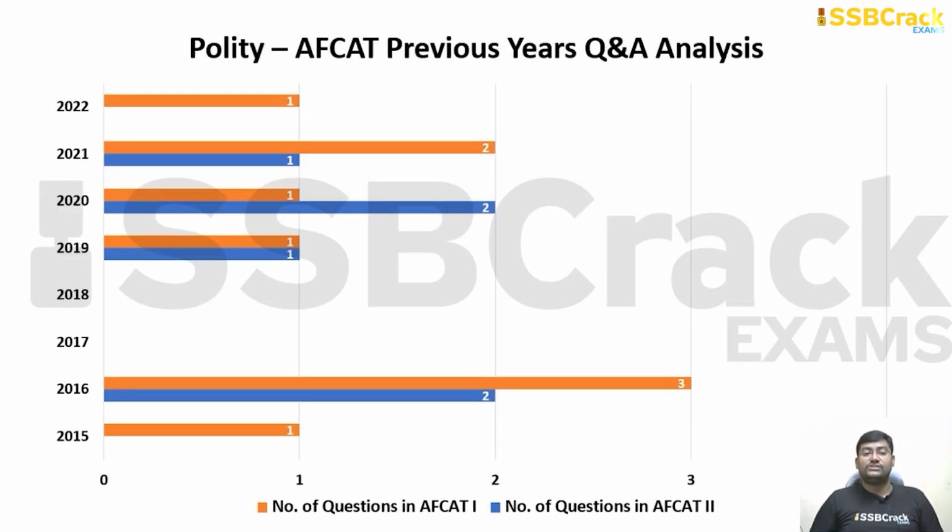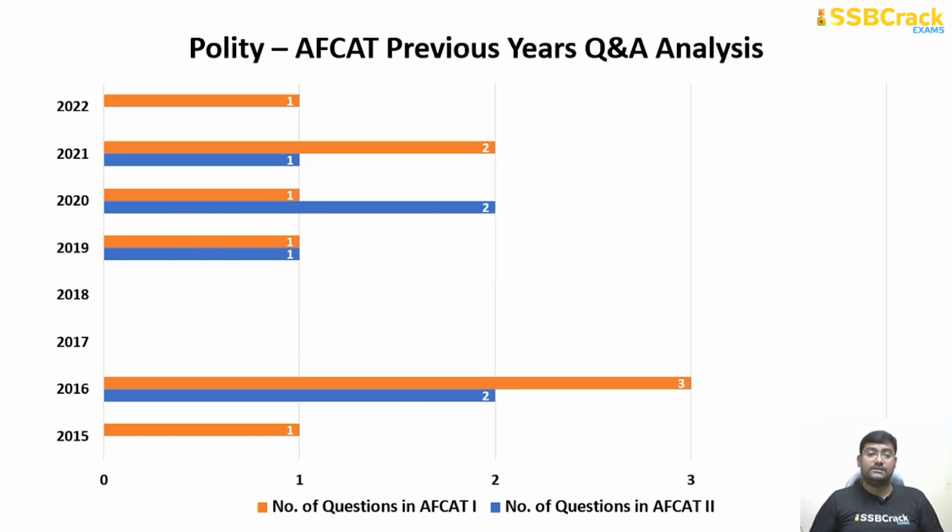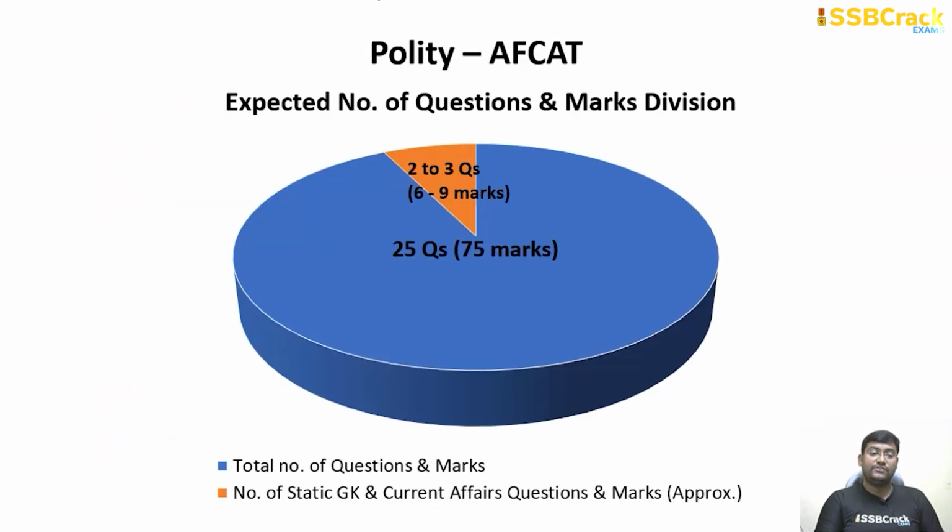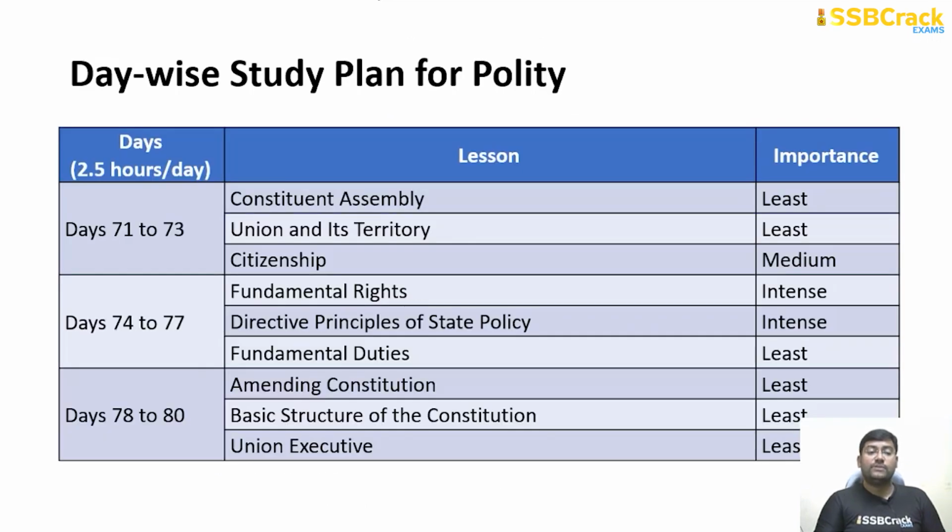And finally, the polity section, the least important aspect as far as humanities subjects are concerned, but still direct questions are being asked. At least 1 or 2 questions can be expected from this entire section, which can easily fetch you somewhere around 4 to 6 or 6 to 9 marks. So here also make sure that you are sticking to the subject and not reading anything additional or new. For day 71 to 73, 2.5 hours per day is more than enough.